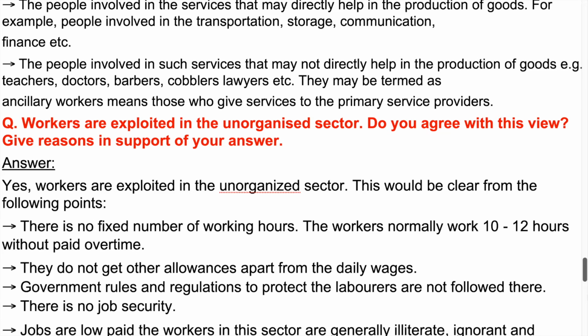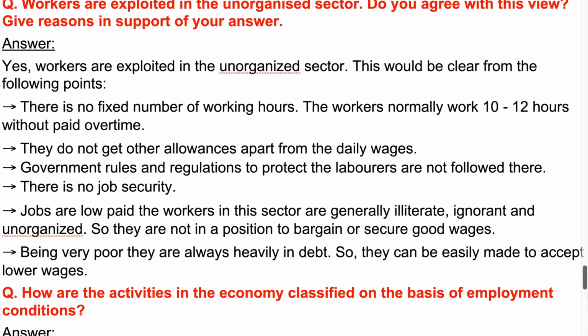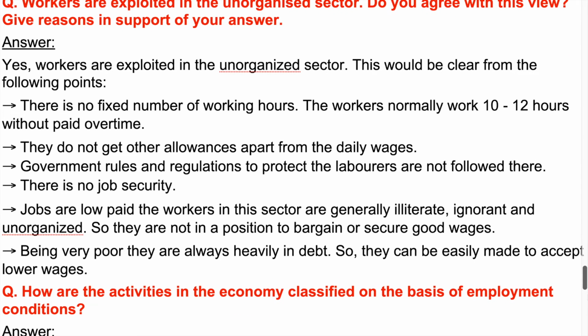Question. Workers are exploited in the unorganized sector. Do you agree with this view? Give reasons in support of your answer. Answer. Yes, workers are exploited in the unorganized sector. This would be clear from the following points. There is no fixed number of working hours. The workers normally work 10 to 12 hours without paid overtime. They do not get other allowances apart from the daily wages.